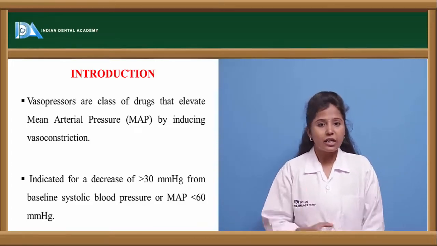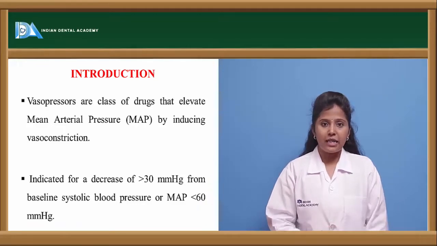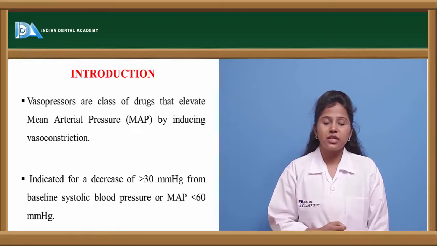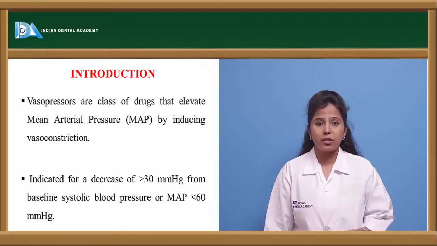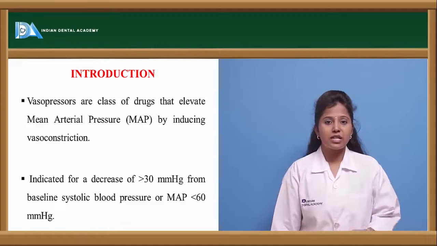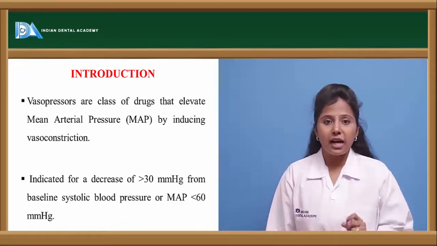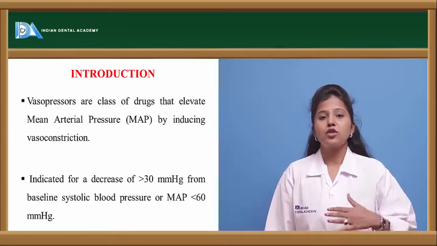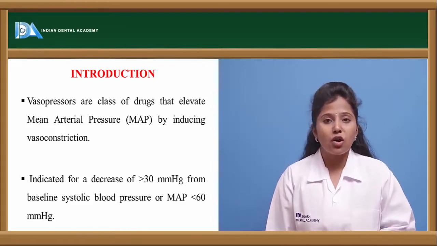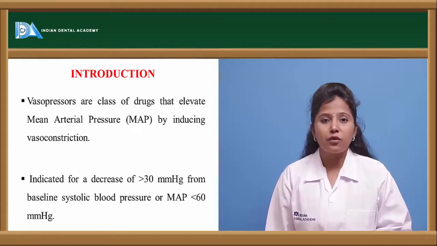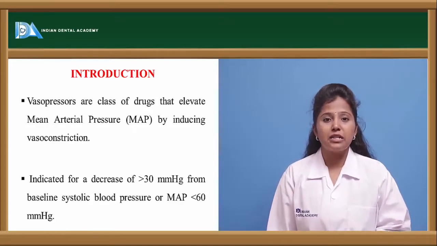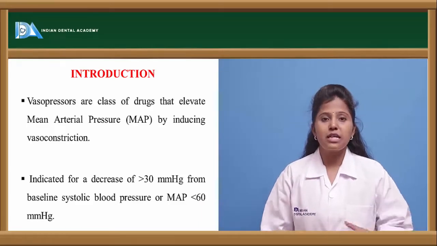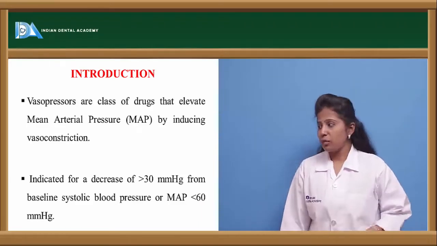During the contraction period of the arteries, the average of the pressure generated in the arteries is called mean arterial blood pressure. These vasopressors, because of the vasoconstriction, increase the mean arterial blood pressure. They are mainly used in the treatment of shock. Why? Because in shock, there occurs vasodilation for a longer period of time, leading to paralysis of the muscle. So in order to prevent the various kinds of shock, these vasopressors are used.